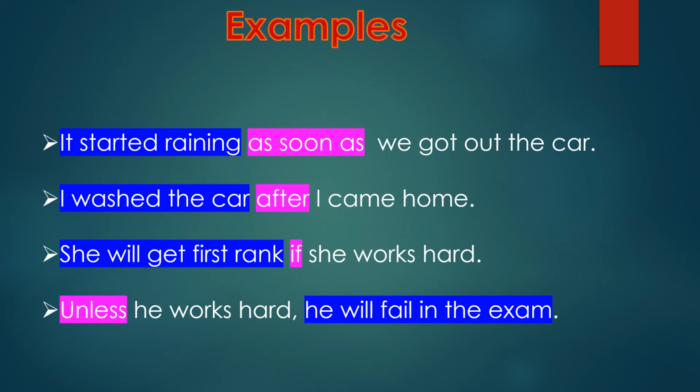Fourth one: unless he works hard, he will fail in the exam. In this, the main clause is he will fail in the exam. What is the subordinate clause in this? Yes, unless he works hard. So here, when we combine one main clause and one subordinate clause with the help of a subordinate conjunction, it is called a complex sentence. Hope you understand this.